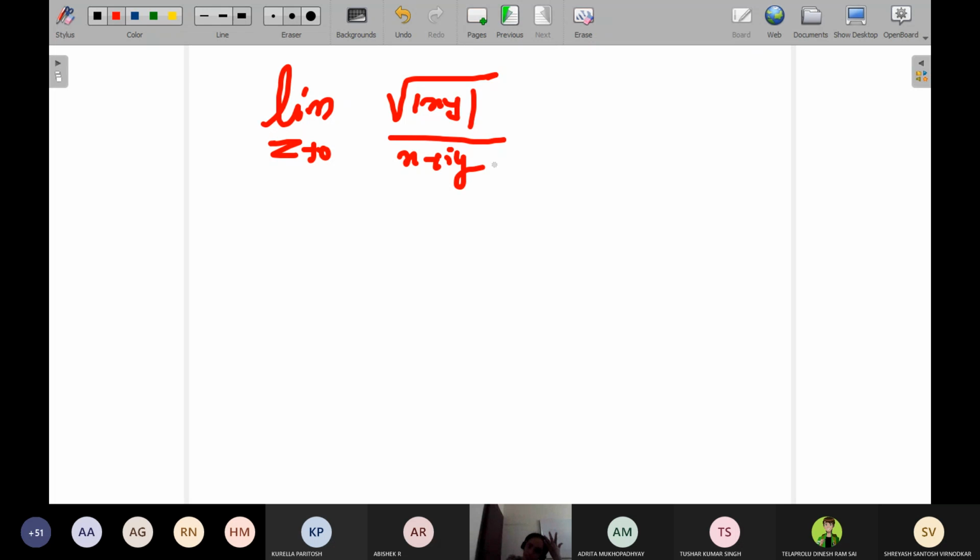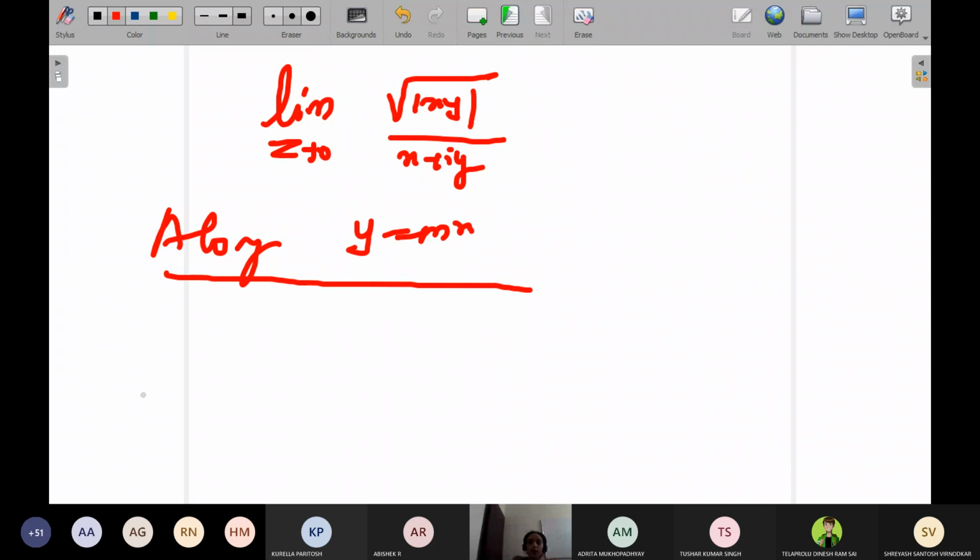To prove this, z tends to 0. Z is a complex number here. I will take this problem along any general curve. You can take y equal to mx, or y equal to x square, any curve. I'll show that the derivative has different values, to show that the derivative does not exist. So suppose along y is equal to mx. What will happen along y equal to mx? Limit x tends to 0, y tends to mx, right? Here x is going to be 0.